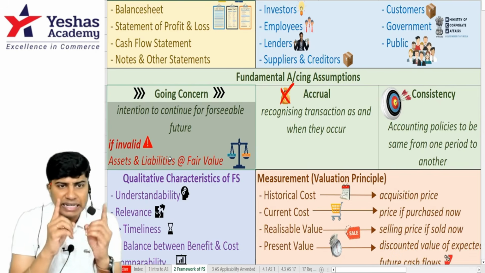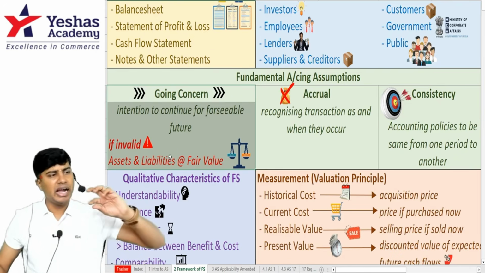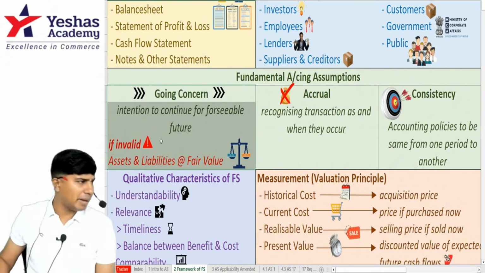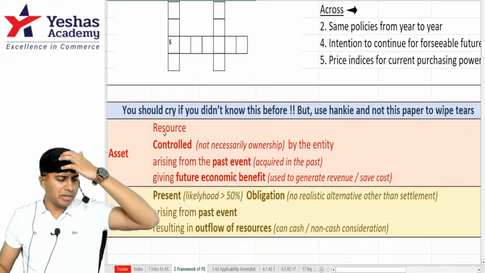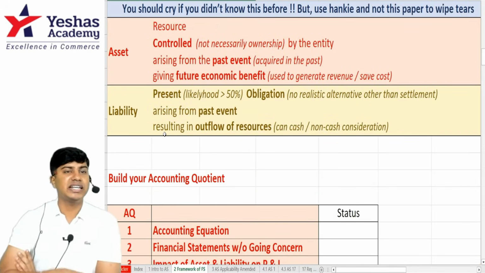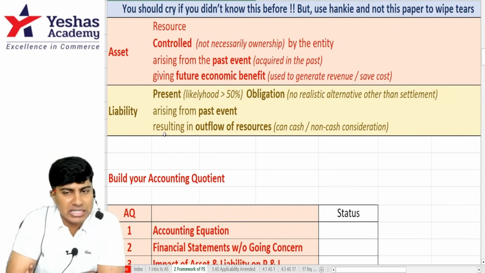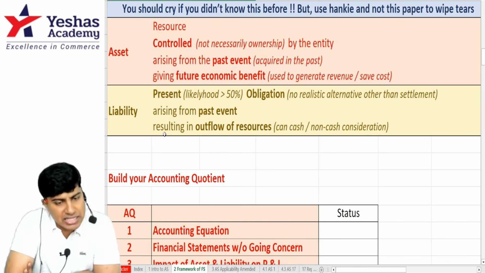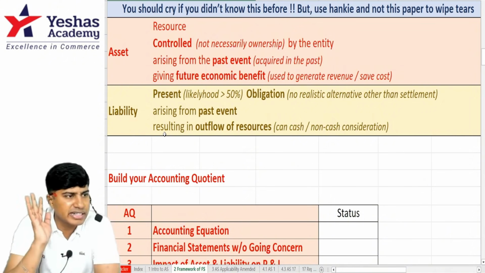So when they mention that the entity is not a going concern, we have to redraft the balance sheet and for every change in the value of the asset and change in the value of the liability, the impact will be shown in the P&L. And then I told you at the end something very simple. You need to know this. An asset is a resource controlled by the entity, not owned, arising from a past event, giving future economic benefit. A liability is a present obligation arising because of a past event, which results in an outflow of resources. This is the asset and liability definition.